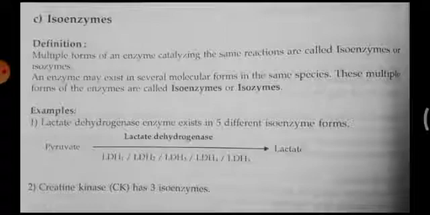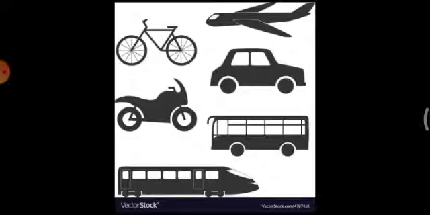If I want to show you an illustration, in this illustration, all these are modes of transport. You can move from one place to another place. The function is the same, that is transport, but the mode is different. You can go by bicycle, car, bus, train, or aeroplane. So there are different forms of transport, but the action is the same, that is transport, in different forms. The transport can be done from one place to another.